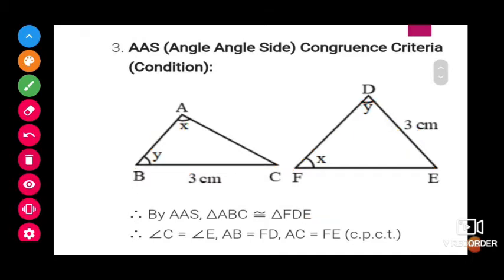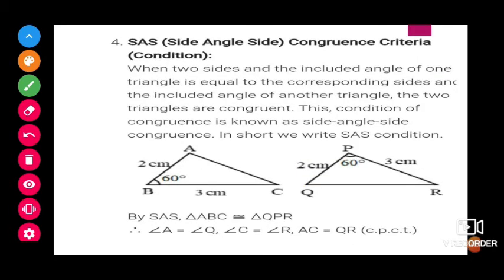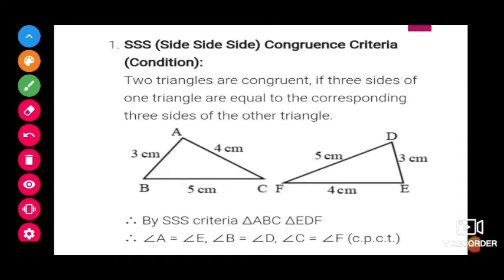Next one, SAS. Here side angle side. If two sides and the including angle are equal, then we can say that both the triangles are congruent.